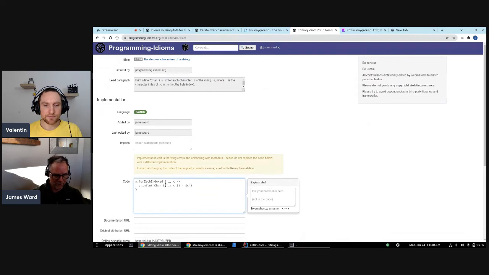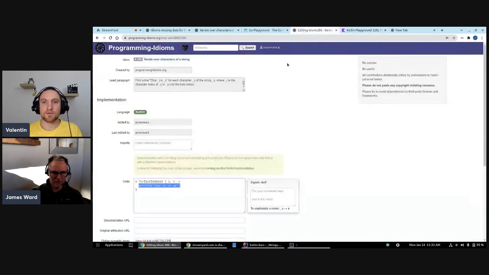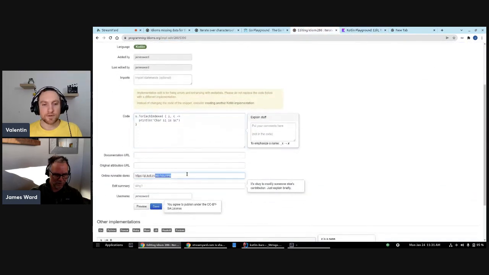char $I is $C. Okay. And then, in the Kotlin playground, does it give me a new URL if I update this? I'm pretty sure it will generate a new one, yes. So we'll go update that too. Let's make sure that still works. Char 0 is, yeah. Okay, great. Looks good. I'm going to copy that link and update it here. Okay, and that all looks right? So you need an edit summary.